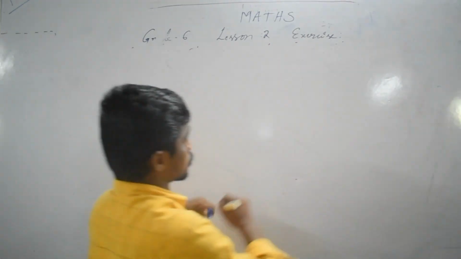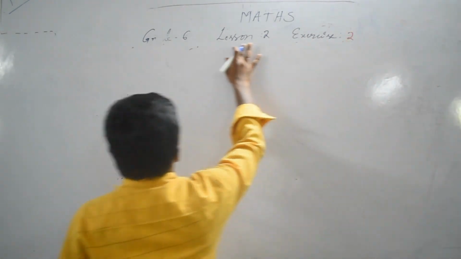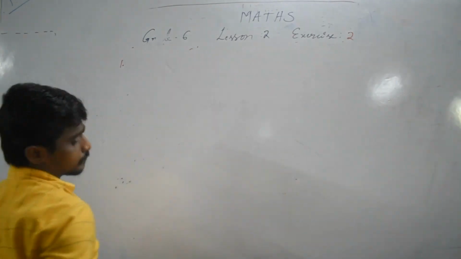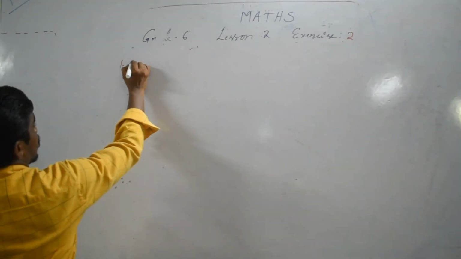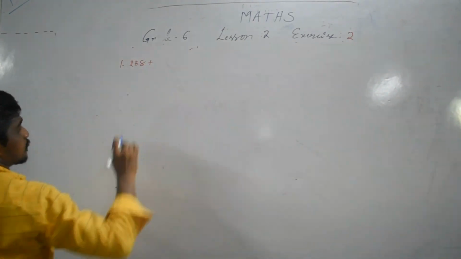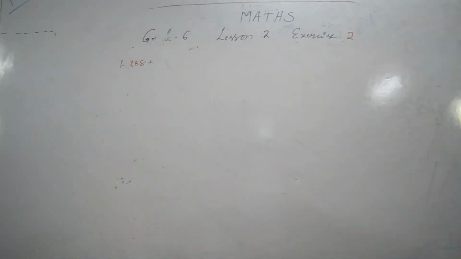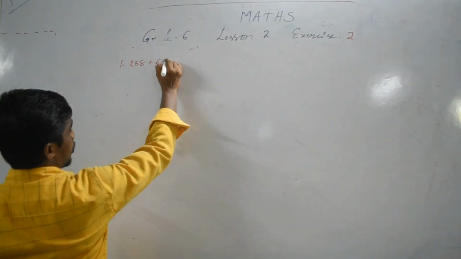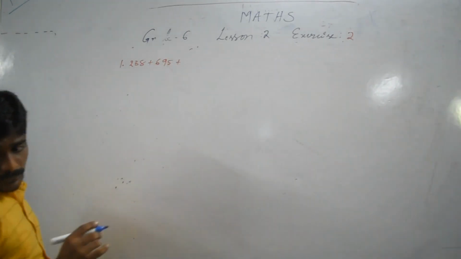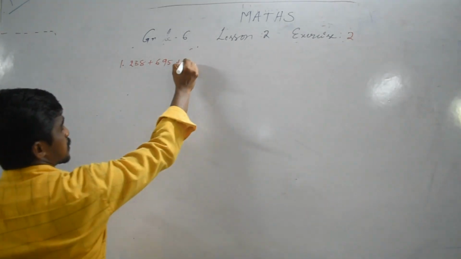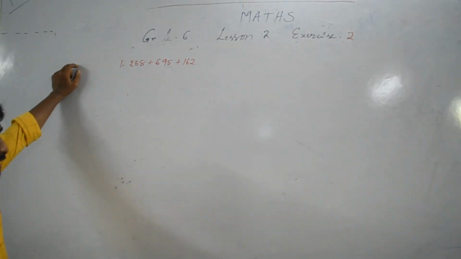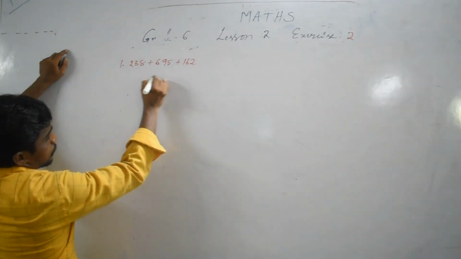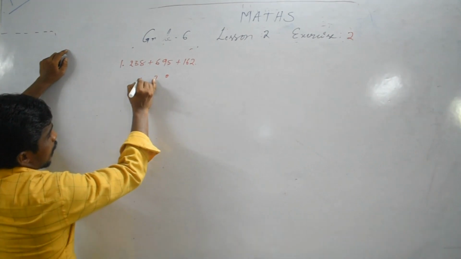So exercise 2, first one: find the sum by suitable rearrangement. 238 plus 695 plus 162. So you arrange them by ones place, tens place, hundreds place.